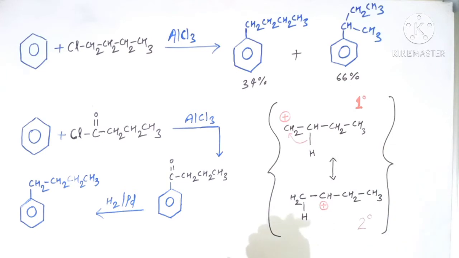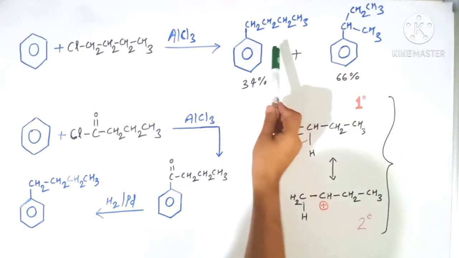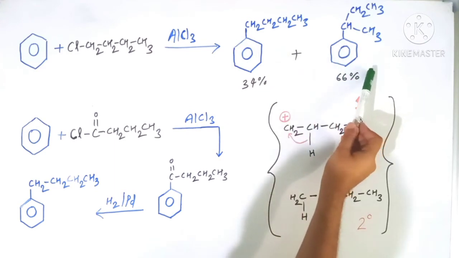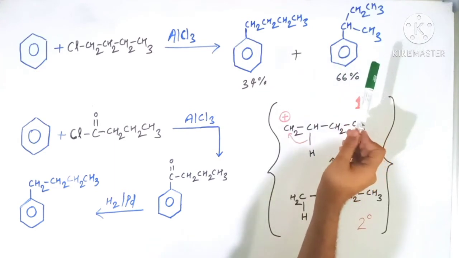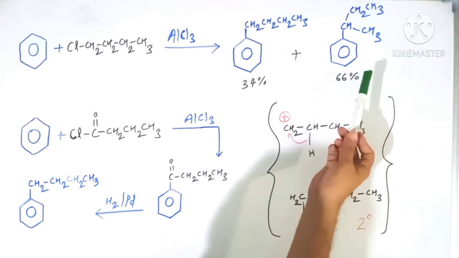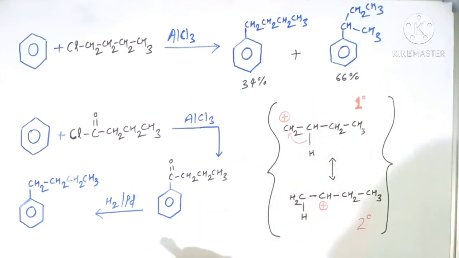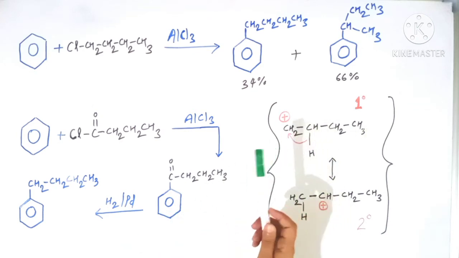But actually what happens in reality is that along with this butyl benzene, we also get this undesired product. And the important thing is that the yield of this undesired product is just double the yield of the desired product. So why does this change take place here?